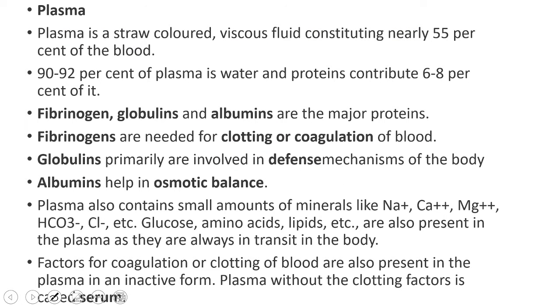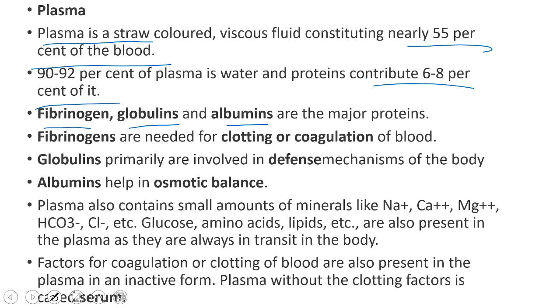Plasma is a straw colored viscous liquid making up nearly 55% of the blood. 90 to 92% of the plasma is water, and proteins contribute 6 to 8% of it. What are the proteins present? Fibrinogen, globulins and albumins are the major proteins.